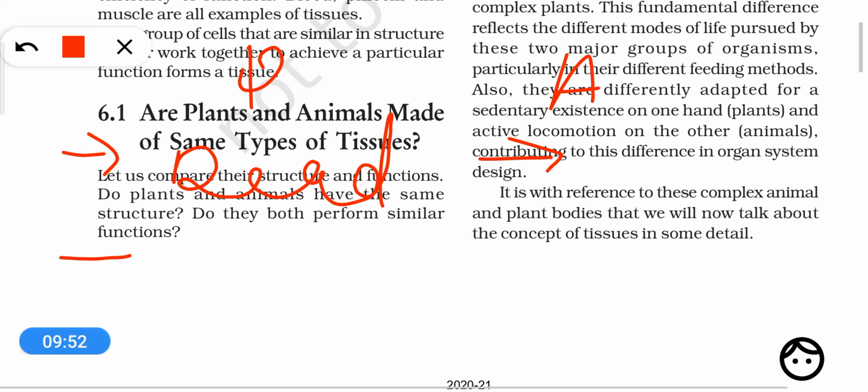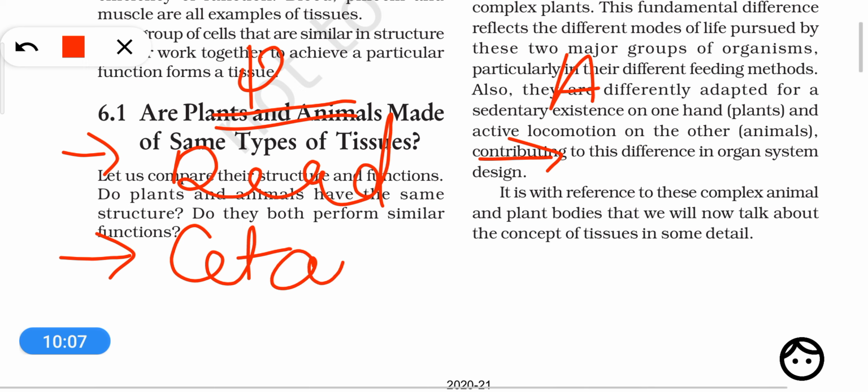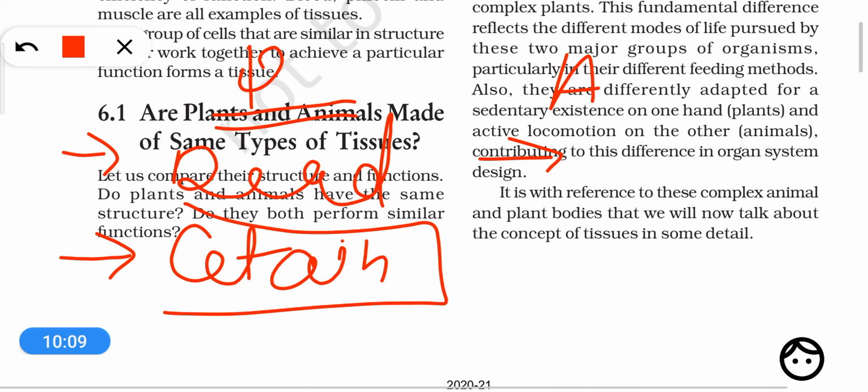In the same way, if we talk about cell division, then in a plant body, the tissues which are undergoing cell division or in which growth is taking place, such tissues are found in certain locations. In few and certain locations, the cell division takes place, right?